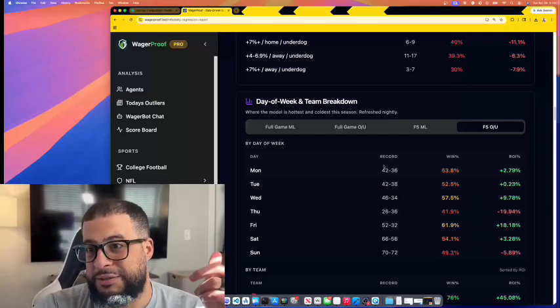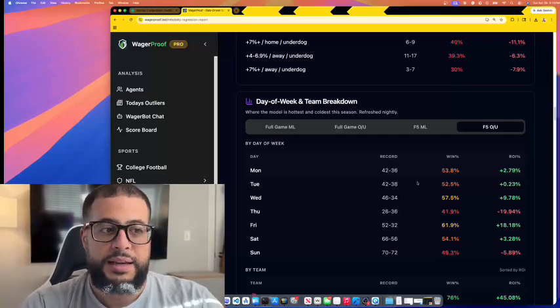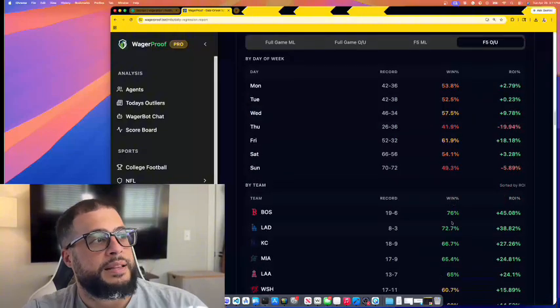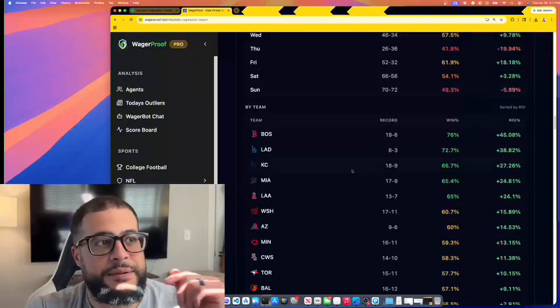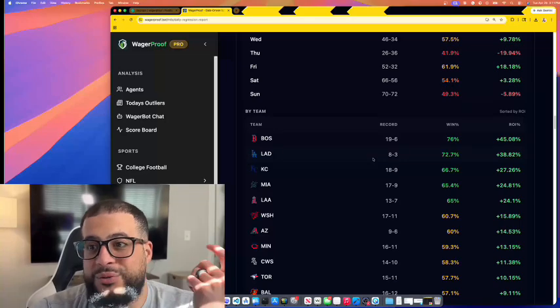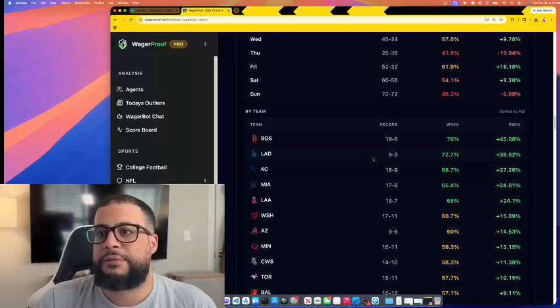But for NFL, when we have splits like this and the model shows everything, man, I tell you what, we're going to have some fun with it. Either way, we stick with the MLB and we keep being profitable each day. Not only do we have it by day, we have it by team too. So sometimes there's specific teams that the model just has a great handle on. And there's teams that the model has a terrible handle on, meaning it just can't figure them out.